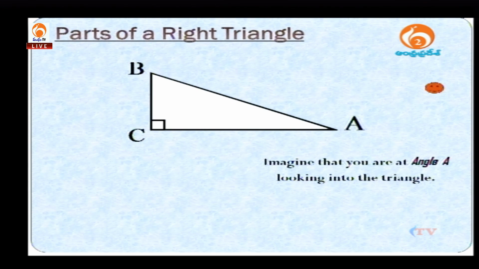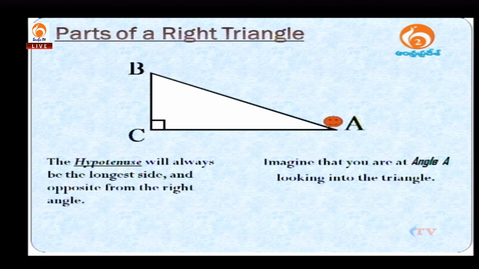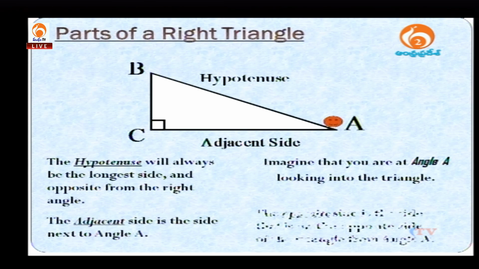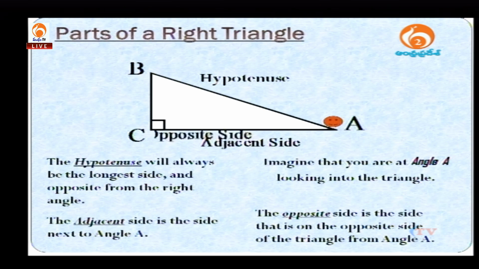See here, this is triangle ABC. Assume you are at A looking into the triangle. The hypotenuse will always be the longest side and opposite from the right angle, and the adjacent side is the side next to angle A, and the remaining one, the opposite side, is the side on the opposite side of the triangle from angle A. Okay, are you clear about the parts of a right triangle?